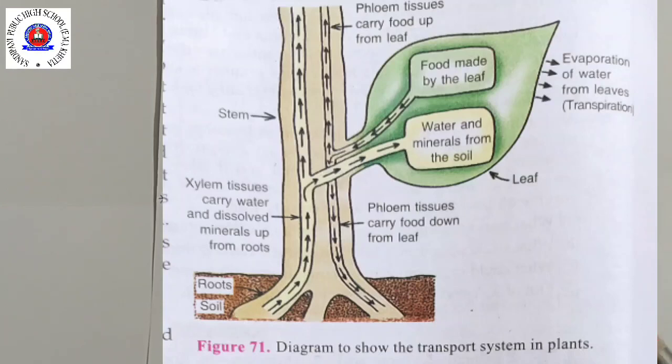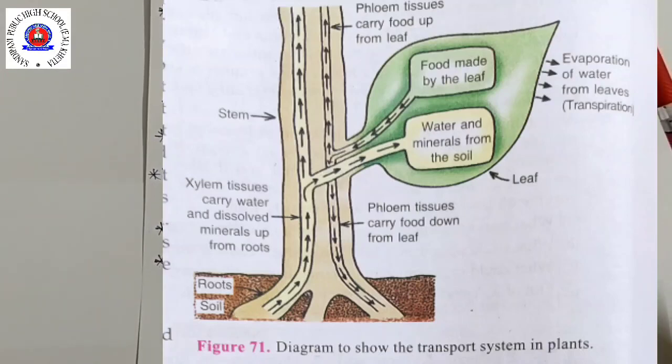Plants require water for making food by photosynthesis. Plants also need mineral salts for various purposes such as making protein. So water and minerals are absorbed from the soil by the roots of the plant. Who absorbs water and minerals? Roots absorb. So water and minerals are absorbed from the soil by the roots of the plant and transported to the various parts of the plant like stem, leaves and flower.